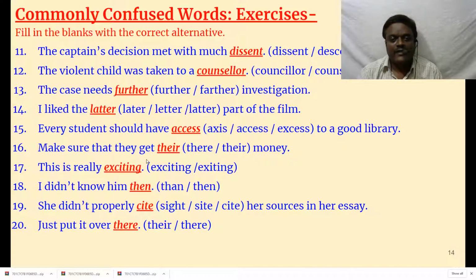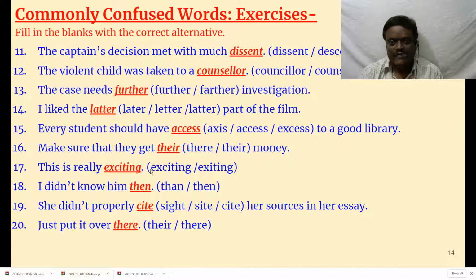Make sure that they get their money. See, there means not here but there. T-H-E-I-R, their, is possessive, it belongs to them. This is really exciting. Exiting, exit, means go away, quit.